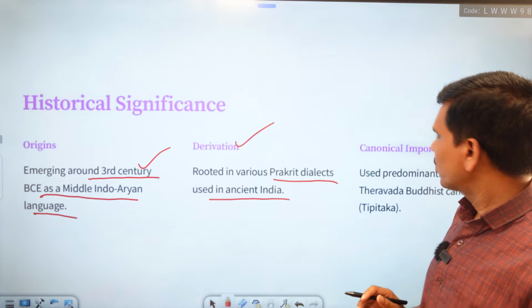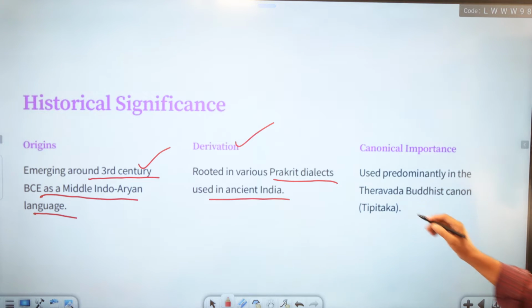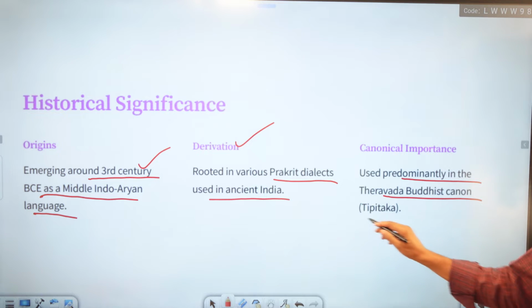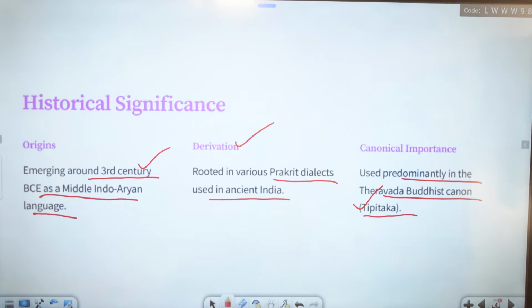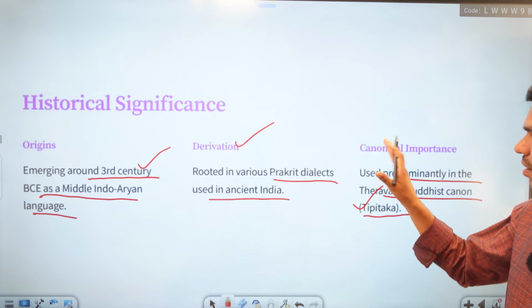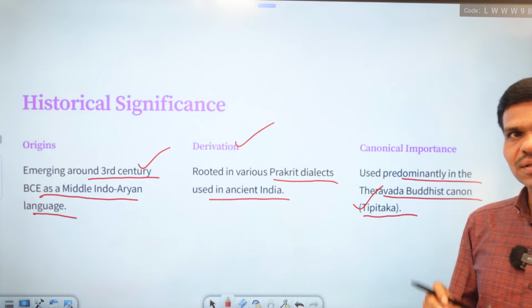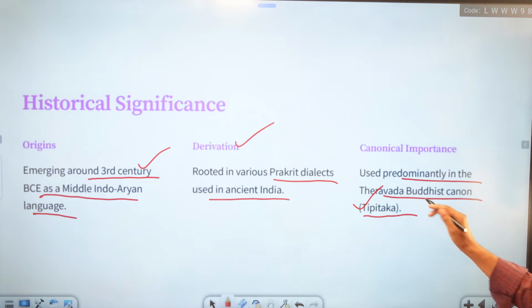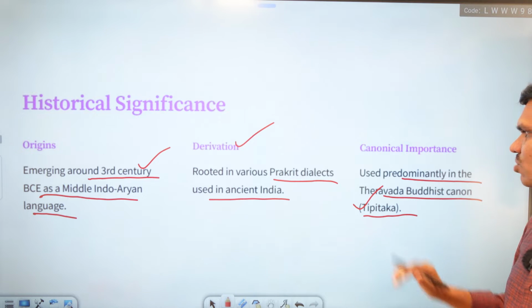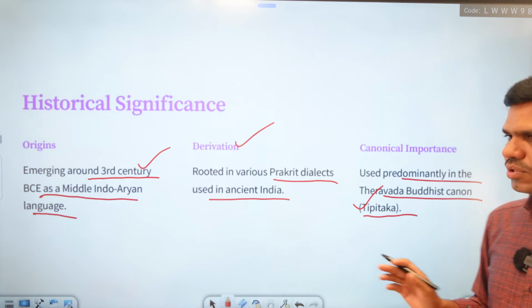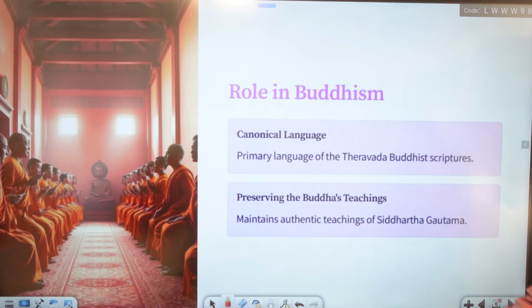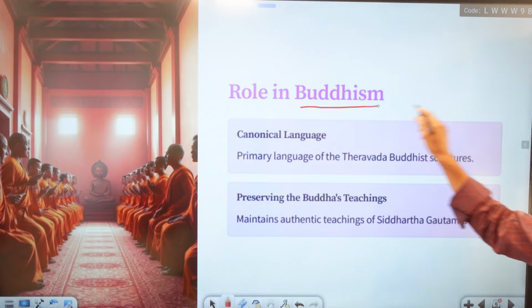Then we also have canonical importance, where it is used predominantly in the Theravada Buddhist canon, the Tipitaka. Basically, the Tipitaka is composed in Pali, and the major literature is composed in Pali, including the Tipitaka. So it is a very predominant language of the Theravada Buddhist school, which is one of the oldest surviving schools still today.